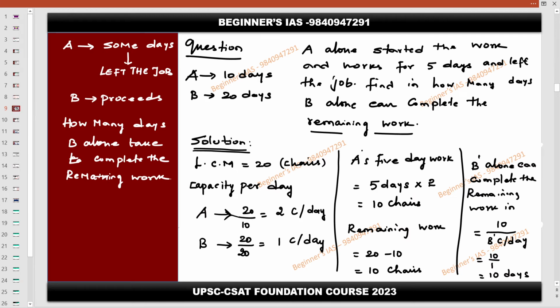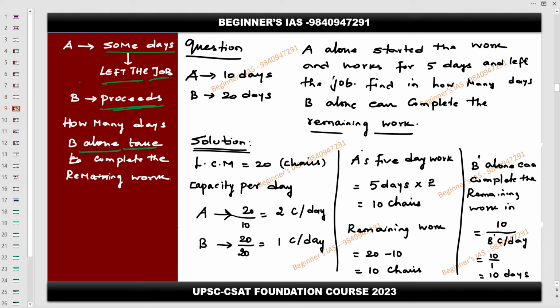So this is another concept here. Listen, this is the concept where A does the work for some days and leaves the job. The remaining job is continued by B. Then how many days will B alone take to complete the remaining work? So this is the concept here. One person is working and leaving the job, another person is taking that job. So how long will it take? That is the question. Did you people understand the question?